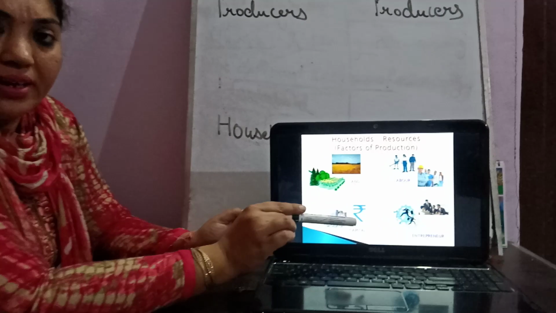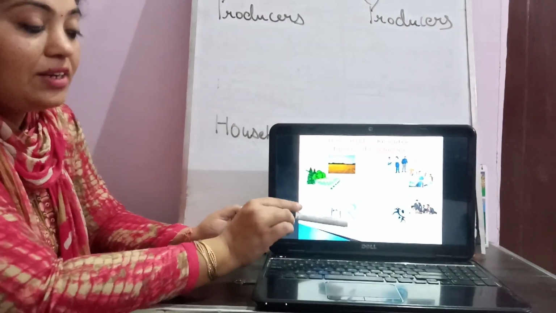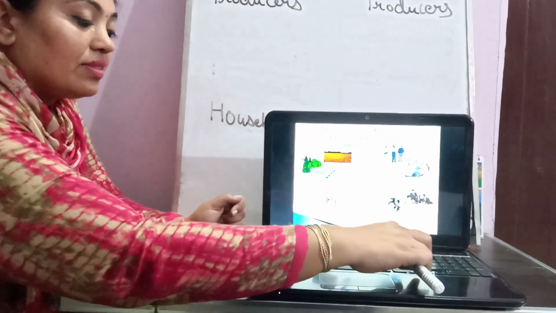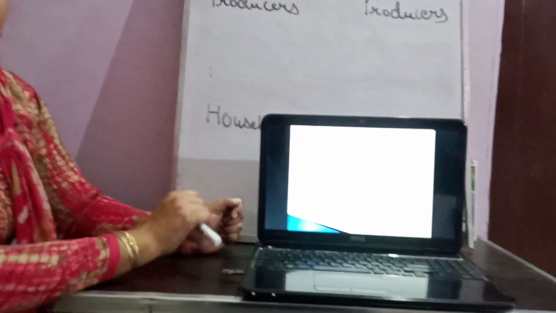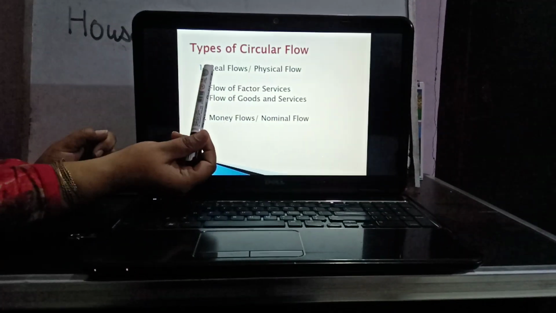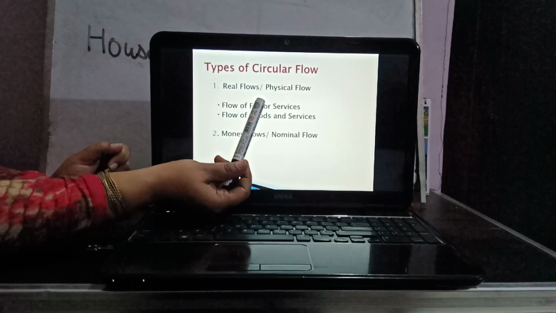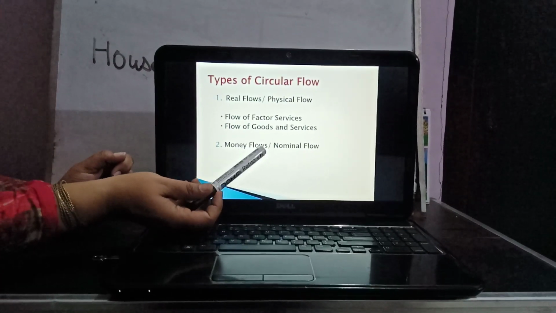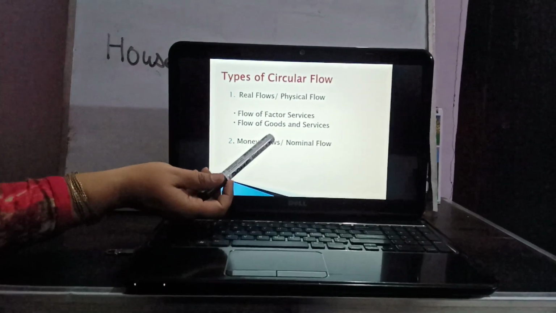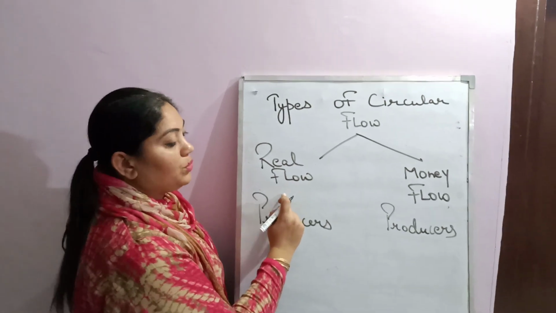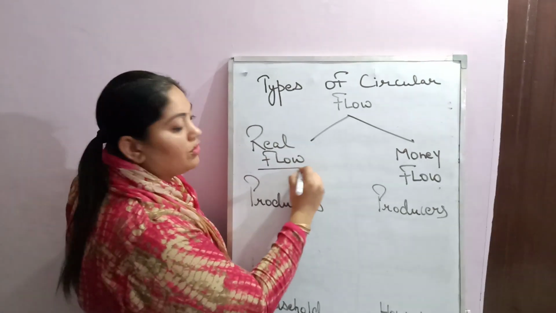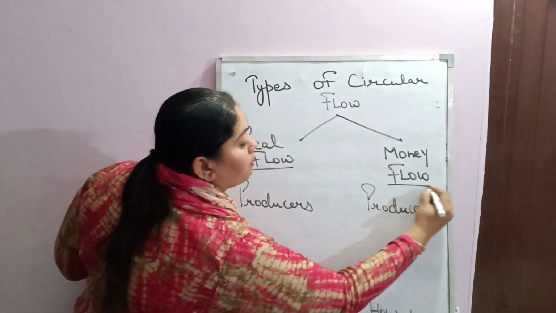Now the next topic, the types of flow in our economy. There are two types of flow in our economy. The first one is real flow and the second one is money flow.